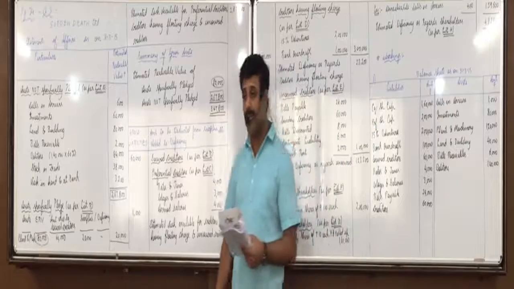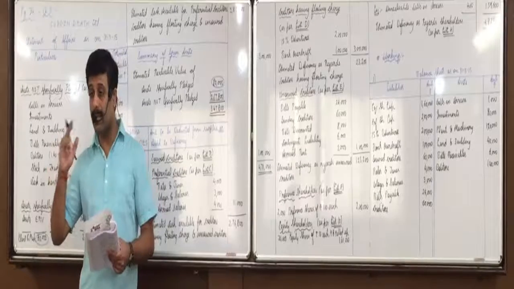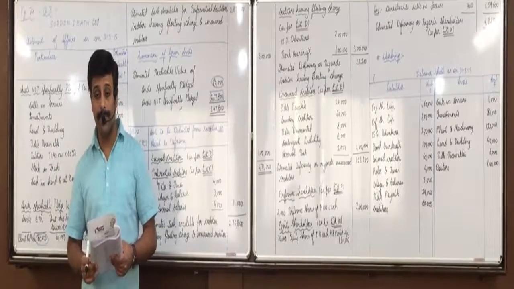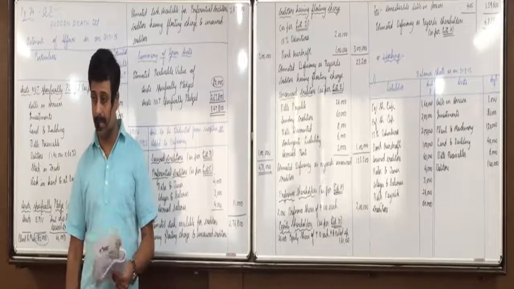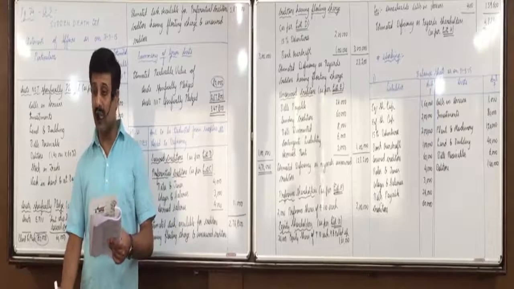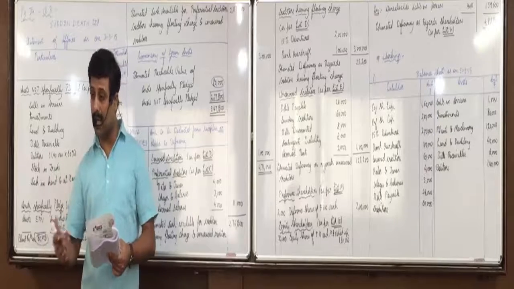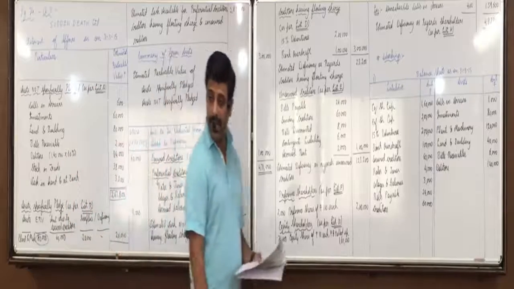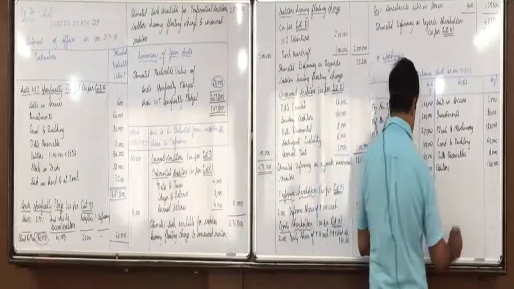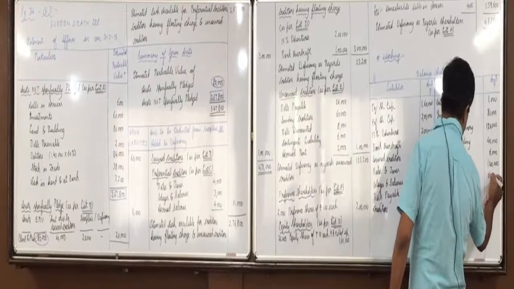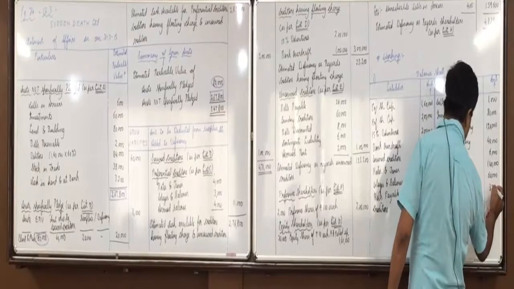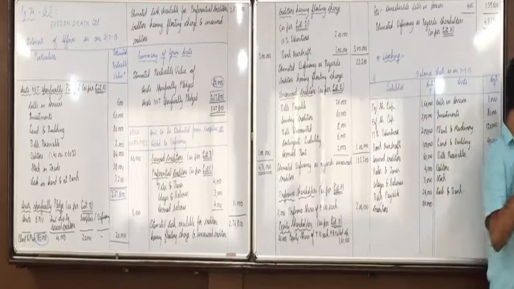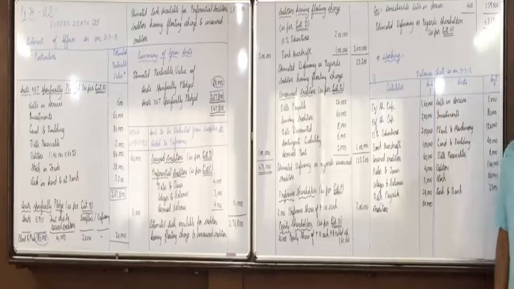Where did bills discounted used to appear earlier? Bills discounted in the balance sheet, company final accounts. Where we used to write that? Contingent liabilities, below the balance sheet. It doesn't come in the balance sheet. And next is also a contingent liability that would not come in the balance sheet. That would come below the balance sheet. Is everyone clear with this? Stock asset side 60,000 and cash in hand and at bank asset side 3,200. Did you all understand this? Okay, bills discounted comes below the balance sheet, so we have not written. Contingent liability comes below the balance sheet, so we have not written.